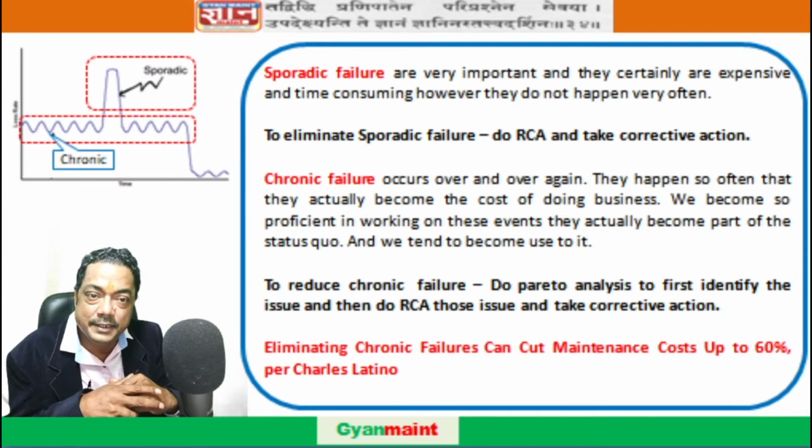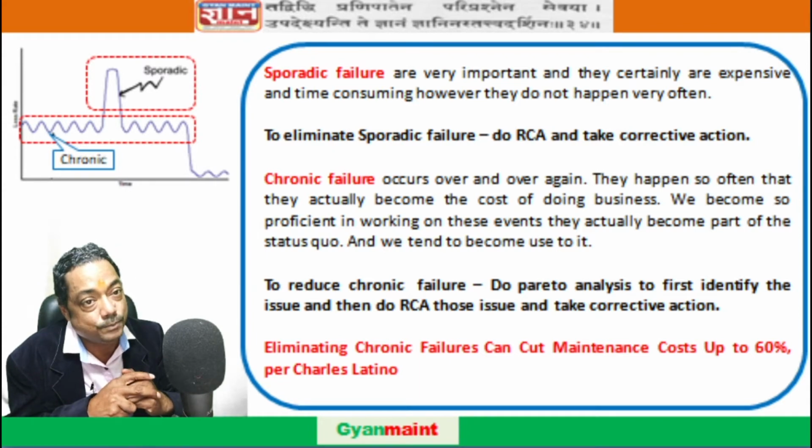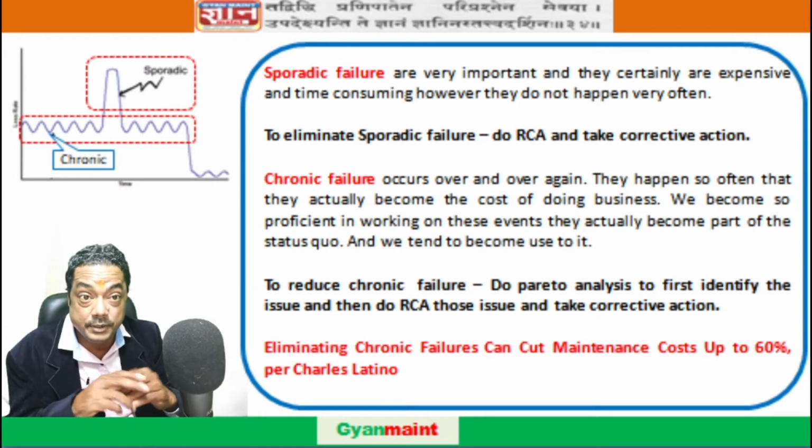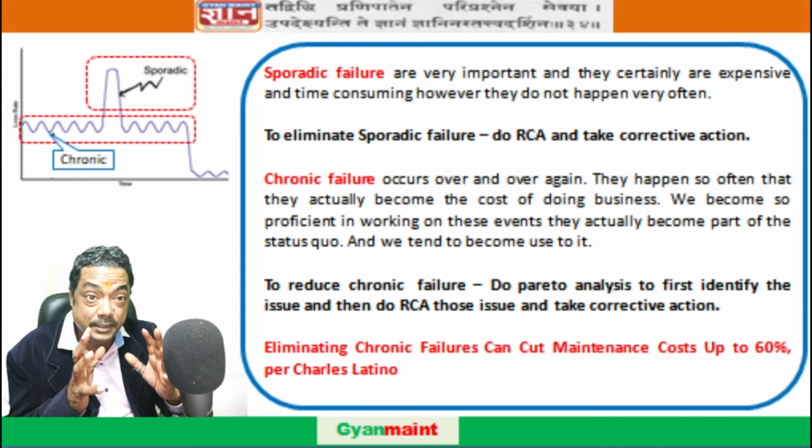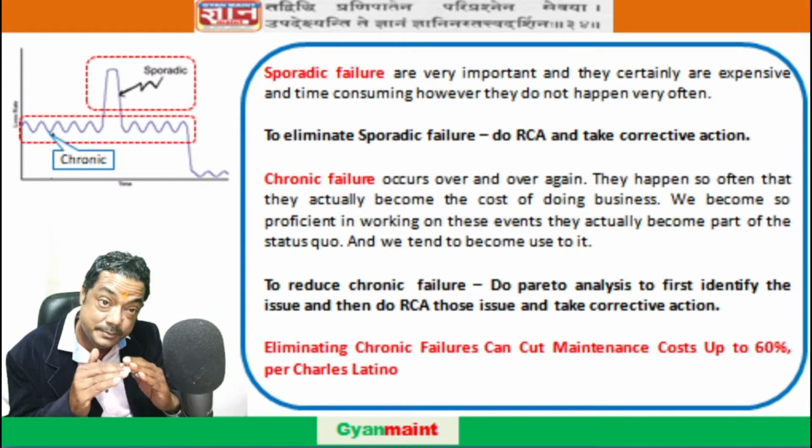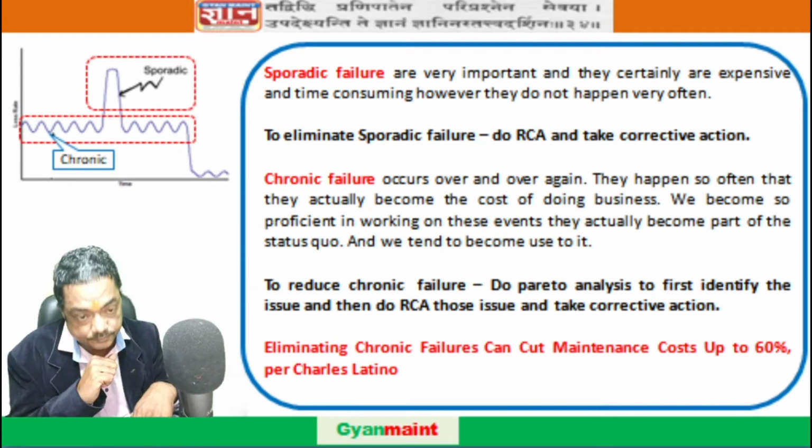This was proven by Charles Latino. So it's very important. So you have to understand the impact Pareto can create in your downtime reduction and also budget reduction. Maintenance budget can be also reduced.